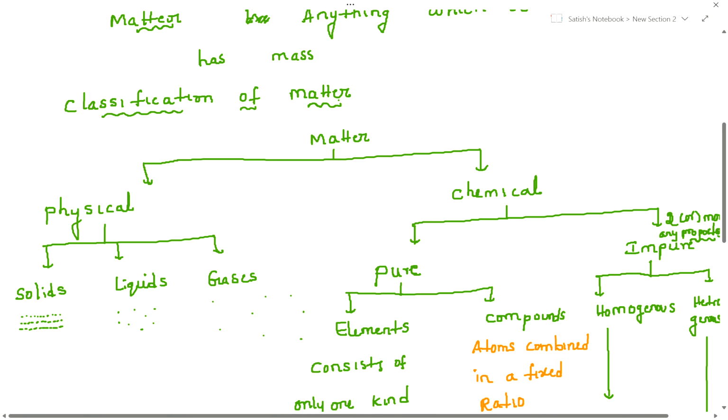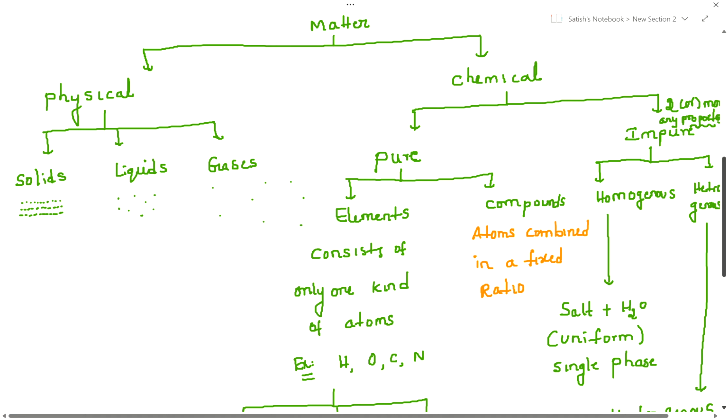Now, what I'm going to write here, what I'm showing here, chemical classification, how? Pure and impure. So let me complete this part. Two or more substances or two or more compounds, they are combining in any proportions, that we call impure substances or mixtures.